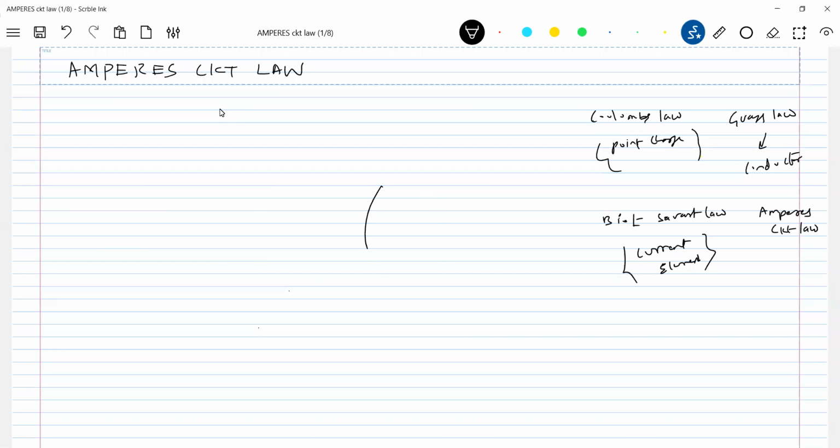If a current flows in a wire of radius A, from the Biot-Savart law we are able to predict the field outside, for R greater than A only.